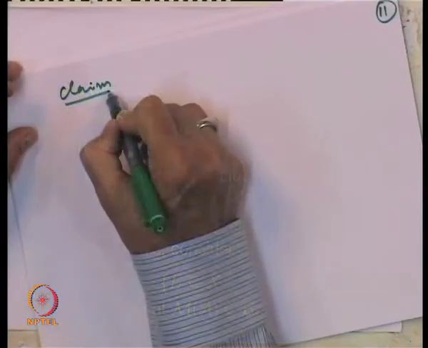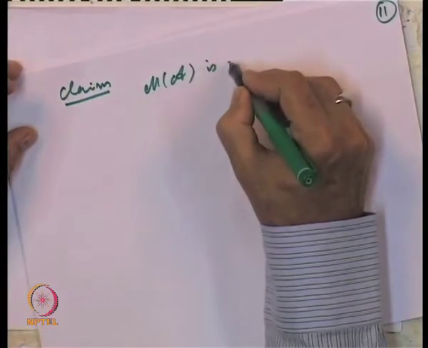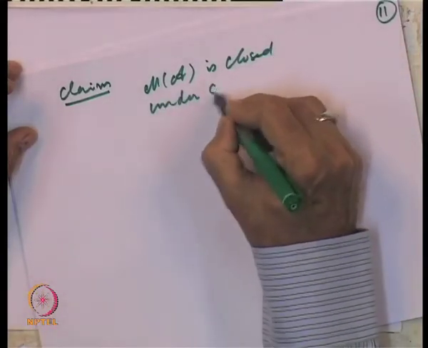So, let me repeat: we want to show that M of A is closed under the operation of complements.